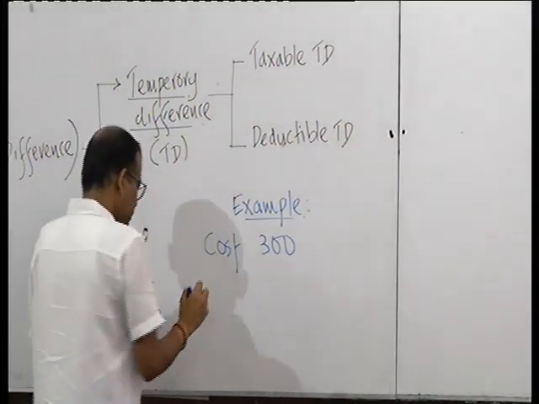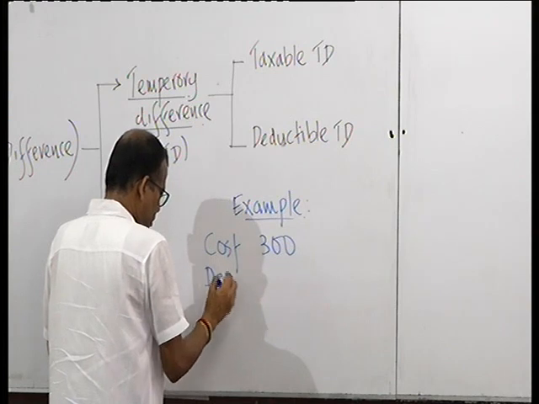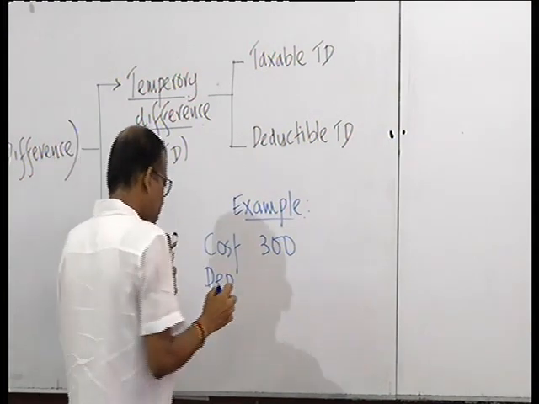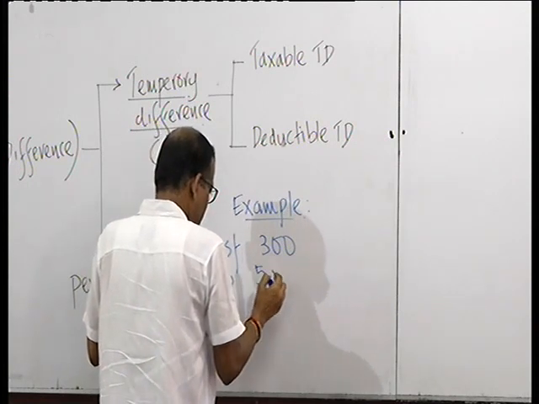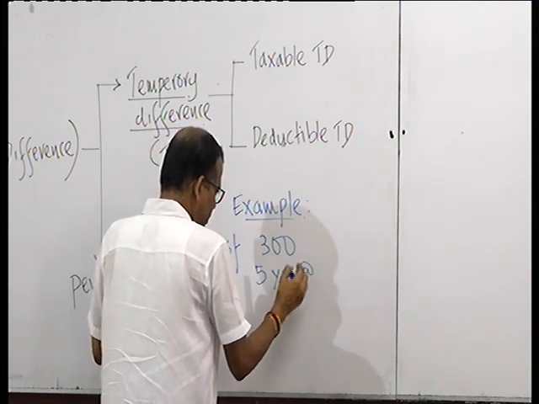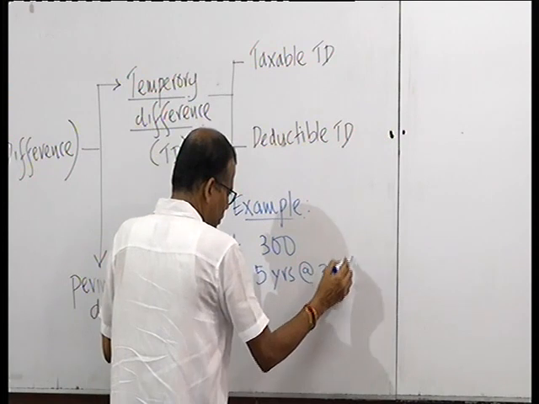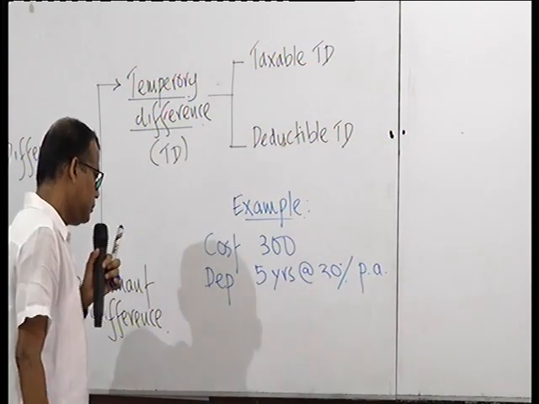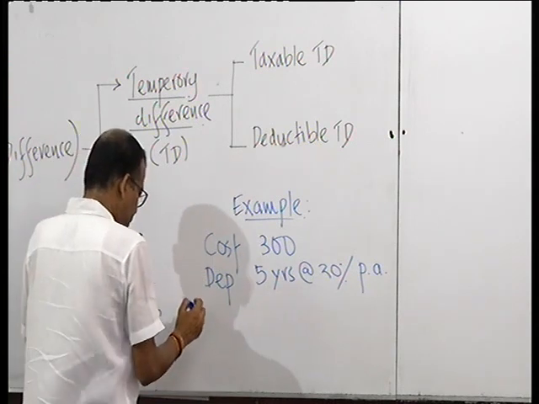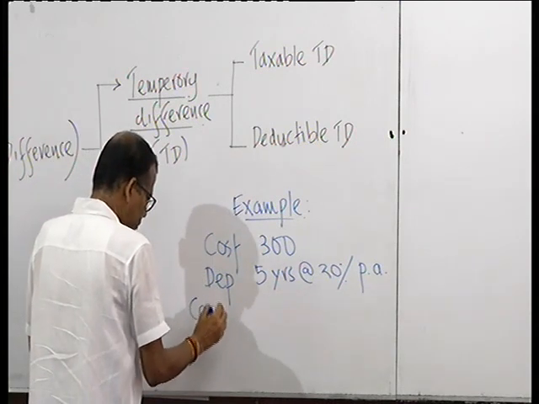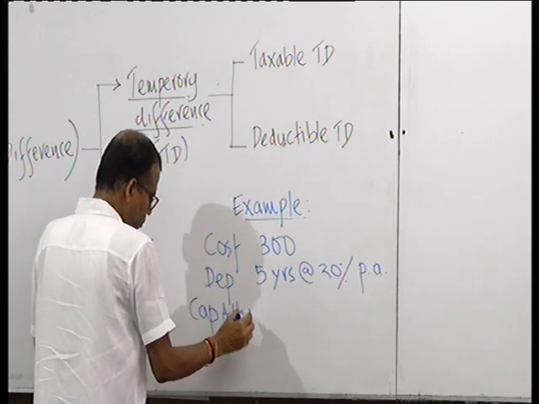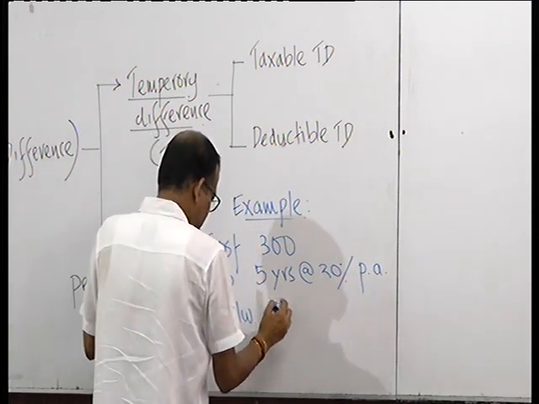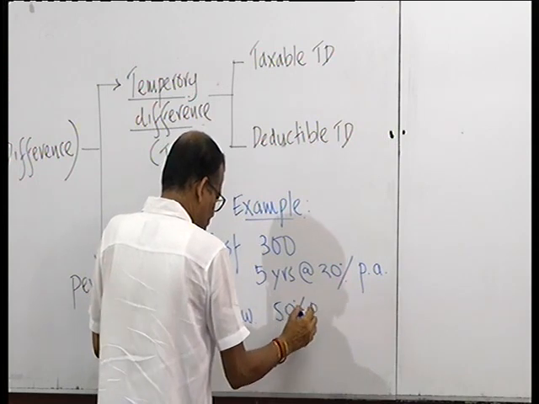Then depreciation over 5 years, that is at 20% per annum. Capital allowance, 50% per annum over 2 years.